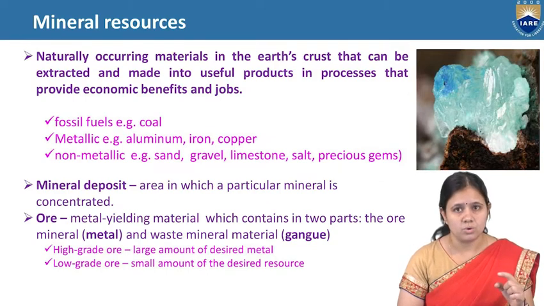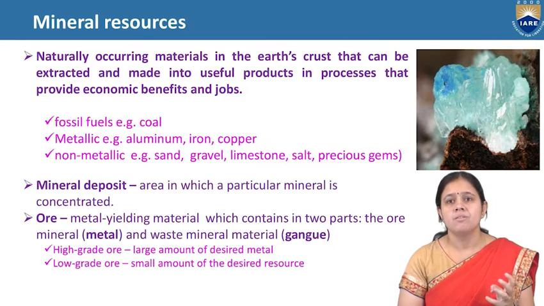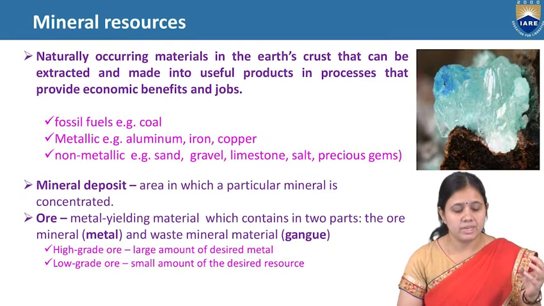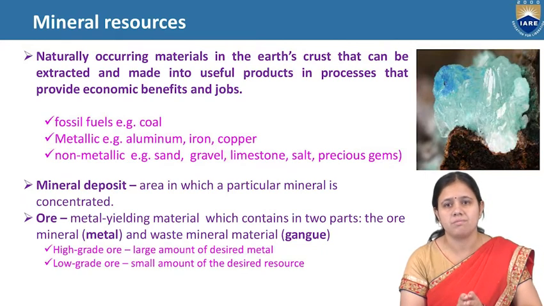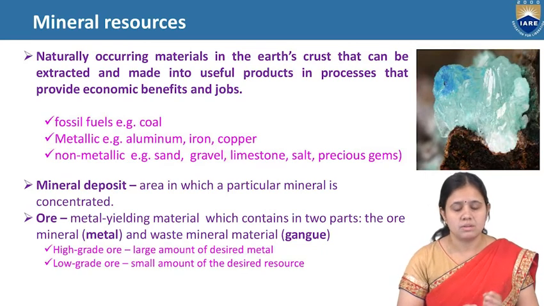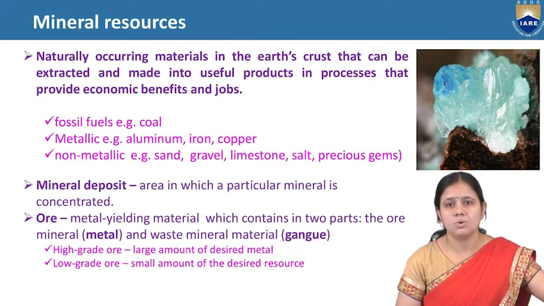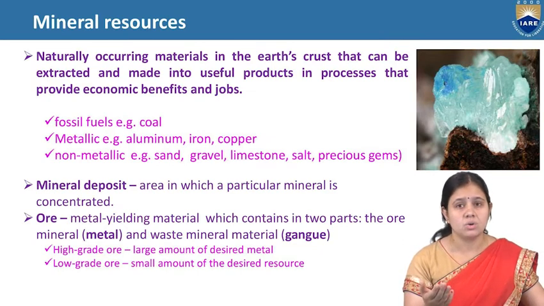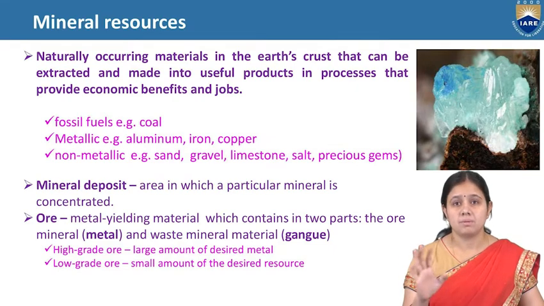Next is ore. First we extract ore from beneath the earth, and then we extract minerals from that. Ore is the mineral from which a metal is obtained, and the waste that is formed is called gangue. Sometimes there are two types of ore, high quality ore and low quality ore. As the name suggests, high quality ore is the ore where a large amount of mineral is found, and low quality ore gives only a small amount of the desired mineral. So these are the basic properties.